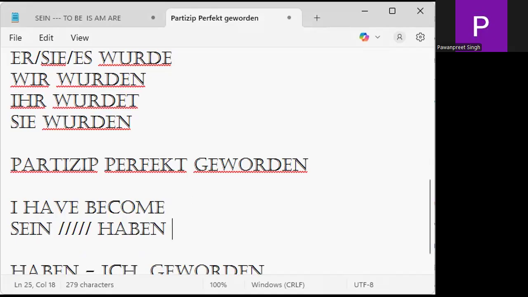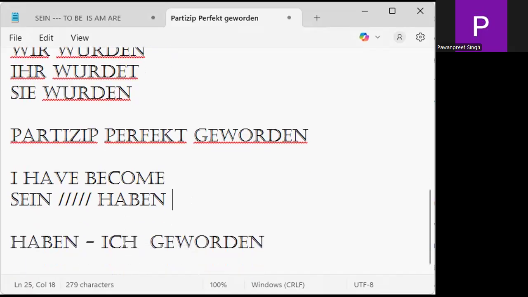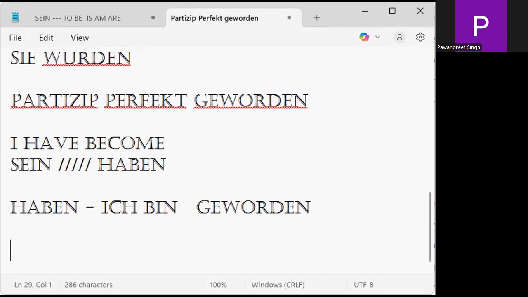Werden is your sein family verb. So when I'm saying I have become, I have to use sein present tense. Ich bin geworden. Why ich bin geworden? Listen, in past you need to use two families, sein and haben. You need to understand by heart. Your werden is your sein family verb, and that's why it's ich bin geworden. Is it clear to you?